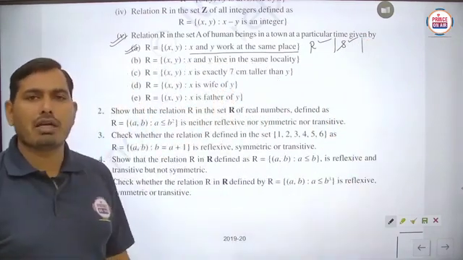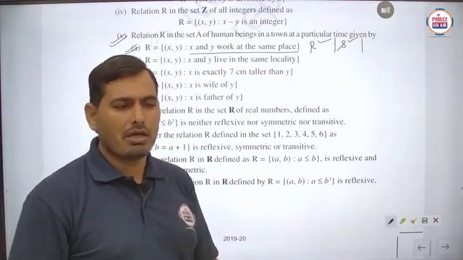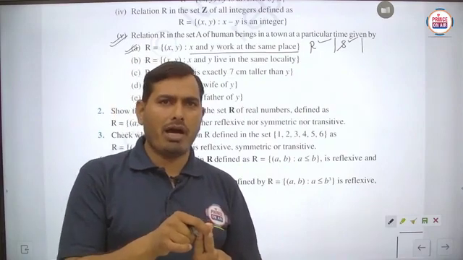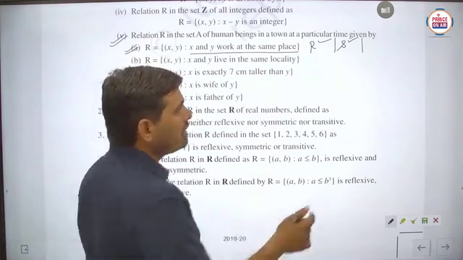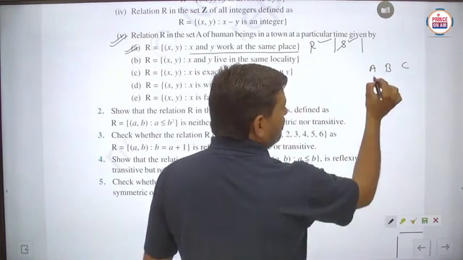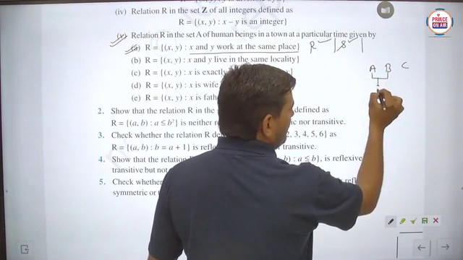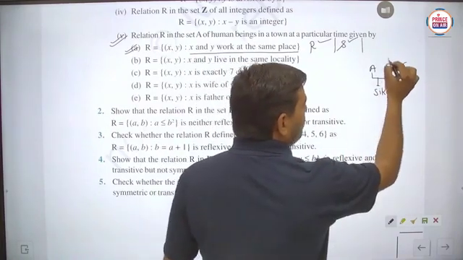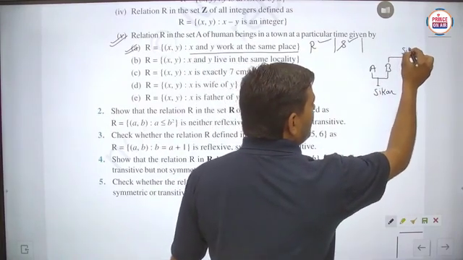Now the transitivity. Suppose we take three persons A, B and C. Suppose A and B work at the same place, say Sector, and B and C also work at the same place.